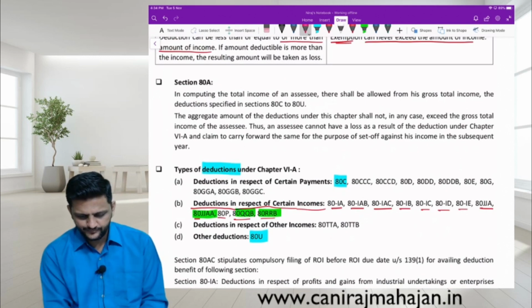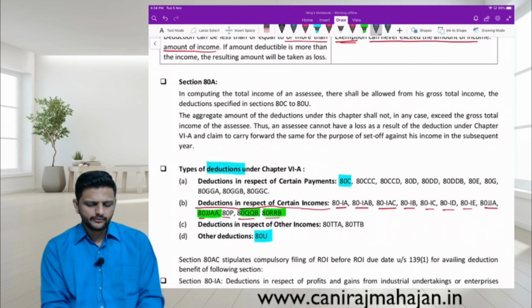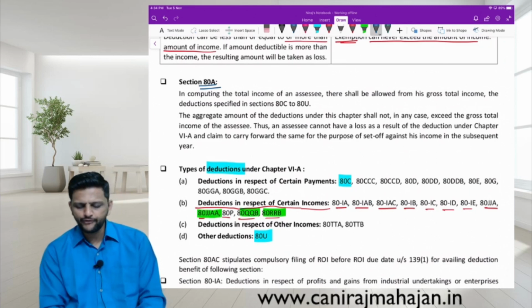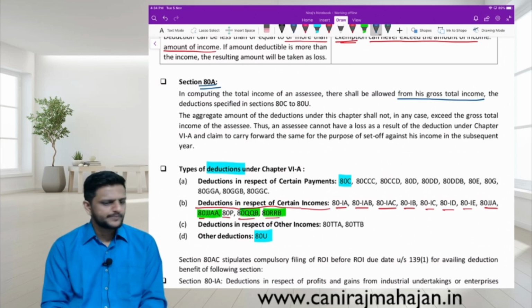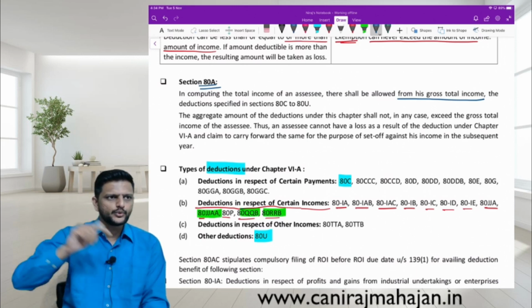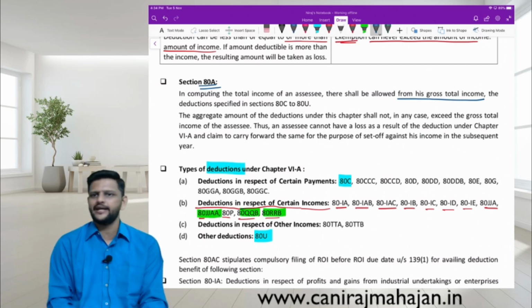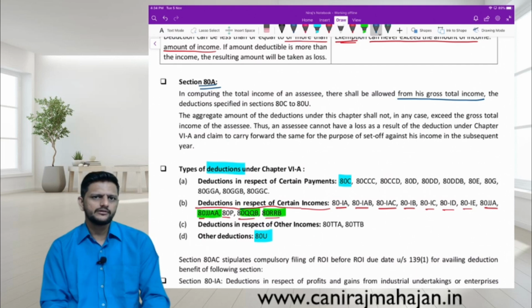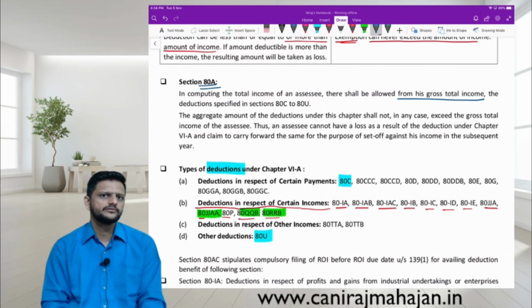Pay attention. Section 80A: in computing the total income of the assessee, there shall be allowed from his GTI the deductions specified in Sections 80C to 80U. So the permission for deductions from 80C to 80U is given by Section 80A. The format is similar to the charging section.